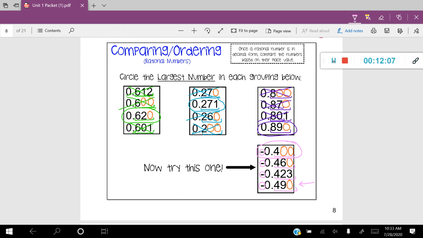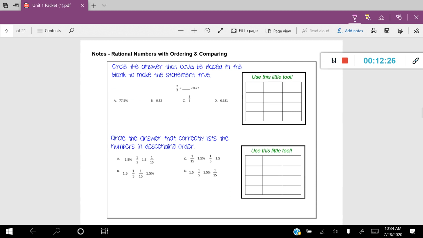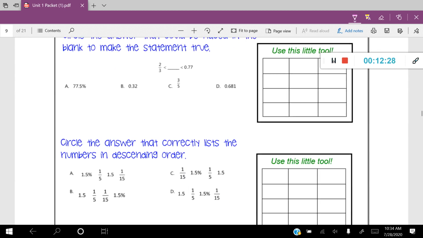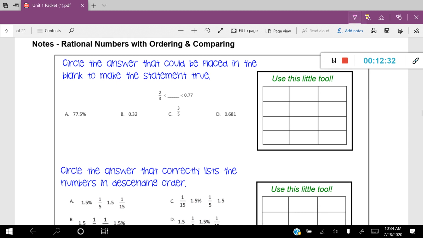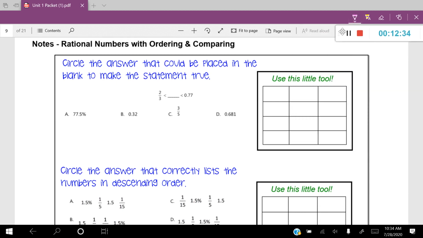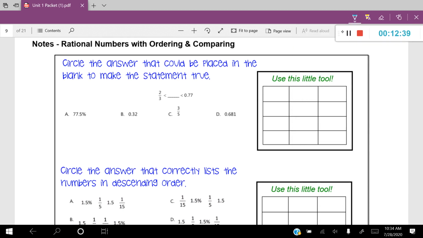I know that one's a little tricky, but you kind of have to think backwards when you're working with negative numbers. So that shows you how to compare decimals or rational numbers in decimal form. Now let's go ahead and apply these skills in some practical problems. Let's look at this first problem, and I also have a little tool to teach you in this first problem. Just as a reminder, I ask that you don't use a calculator for these problems, and I want you to try to use mental math the best that you can.